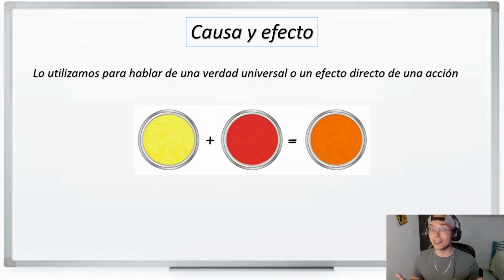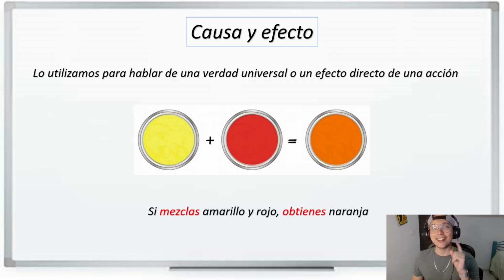Pretty easy so far, right? Let's go with this one. So we have amarillo, we have rojo, and we have naranja. So we say, si mezclas amarillo y rojo, obtienes naranja. One more time. Si mezclas amarillo y rojo, obtienes naranja.